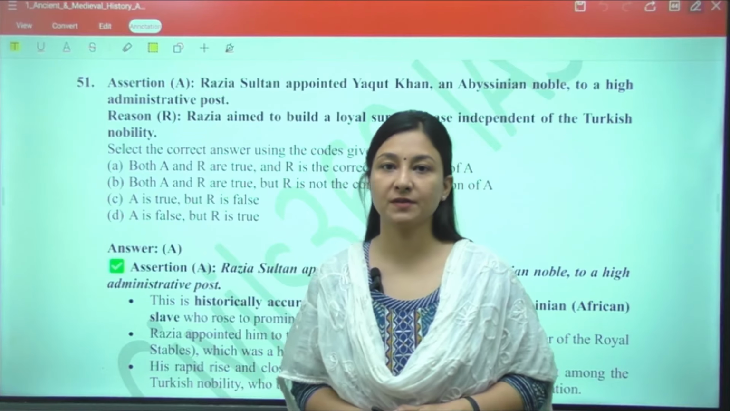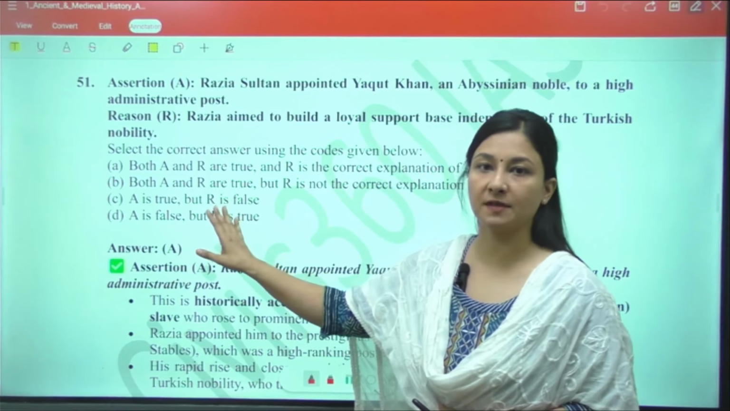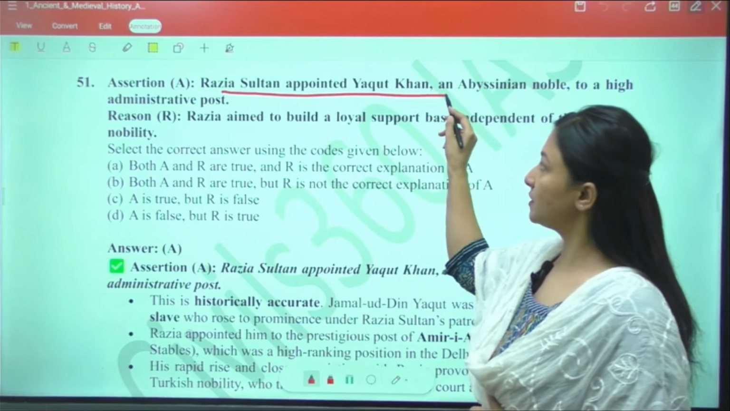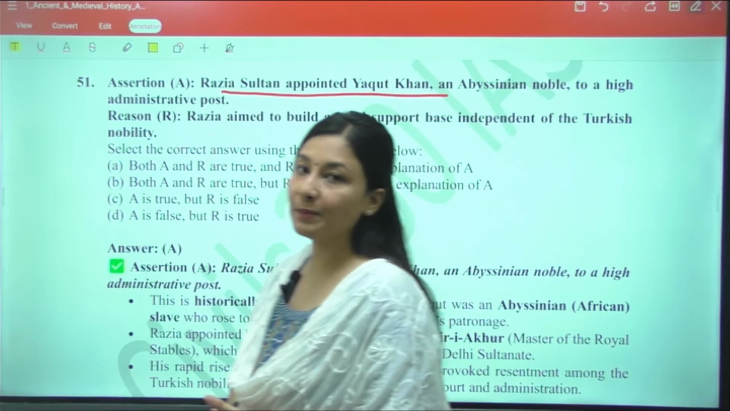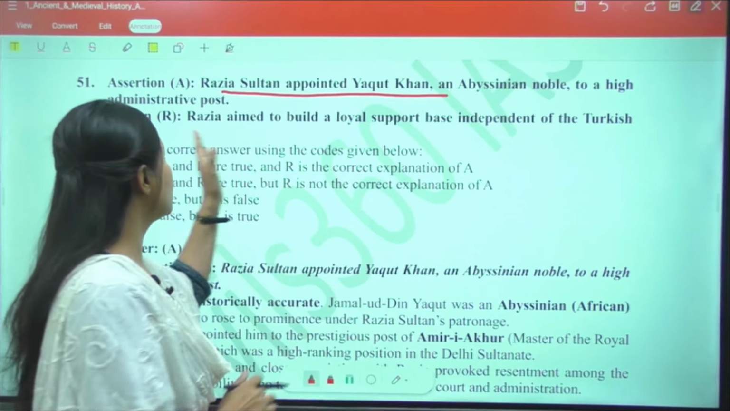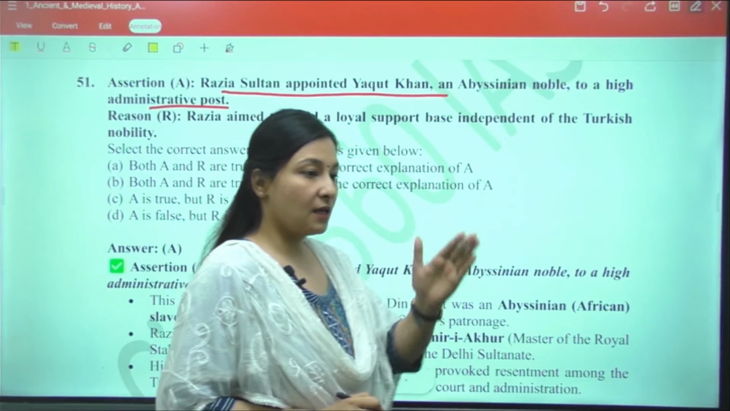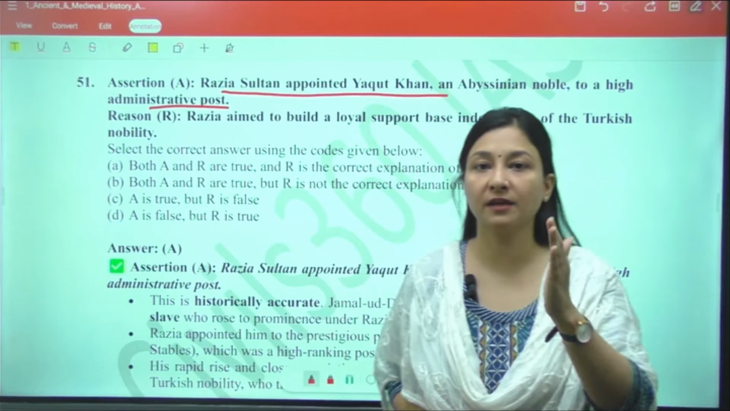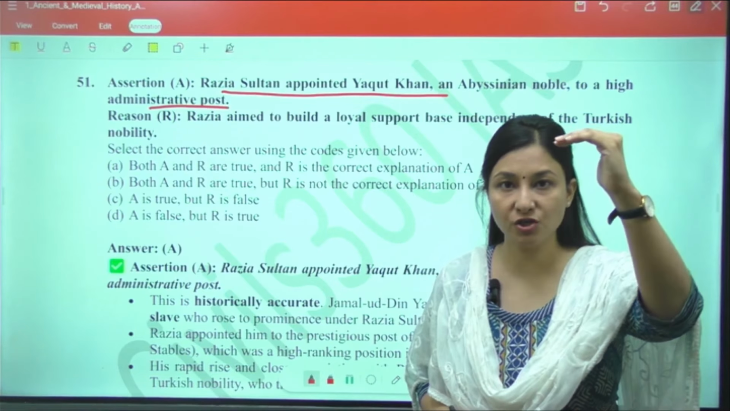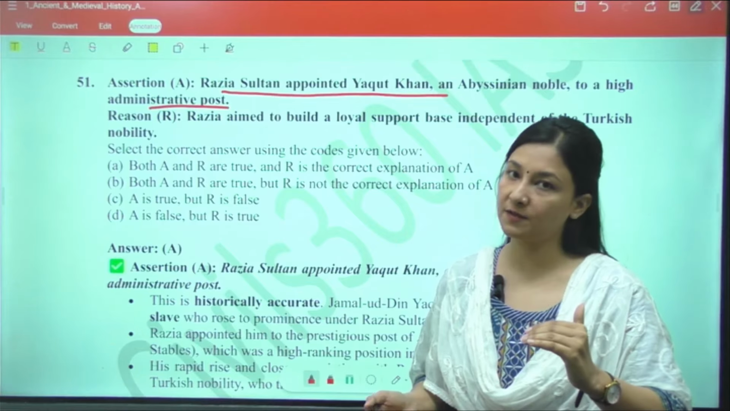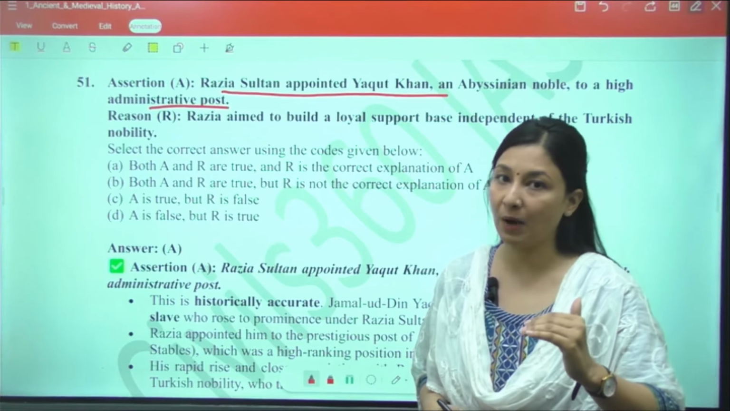Hello, we are going to discuss from question number 51 in this test paper. It talks that Razia Sultan appointed Yaqut Khan, an Abyssinian noble, to an administrative post. Now understand that in the chronology of Delhi Sultanate, the first one was Iltutmish, the second was Razia Sultan, and the last one which our NCERT mentions is Balban.